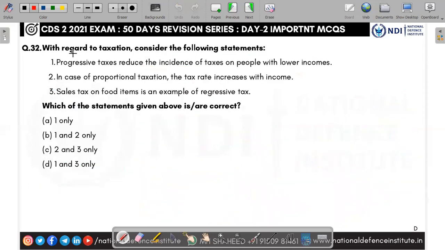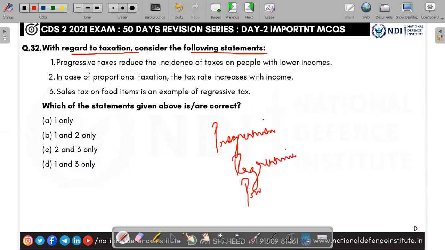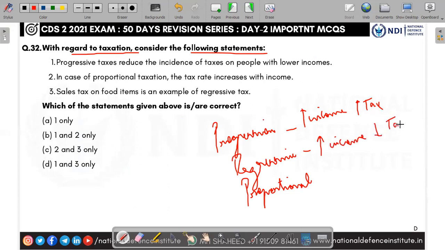Next one, with regard to taxation, consider the following. Progressive taxes reduce incidence. There are three types of taxation systems: progressive, regressive, and proportional. Progressive means high income, high tax. Regressive means high income, less tax. Proportional means whatever the income, you have to pay a particular amount of taxes, a particular